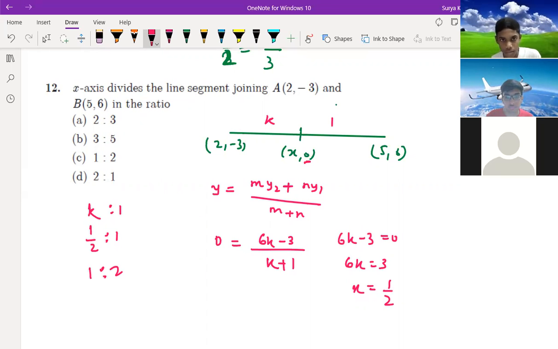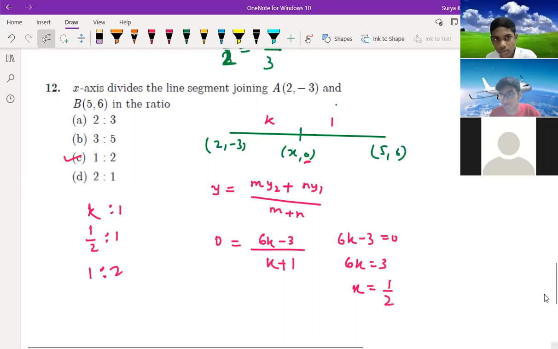Is your answer the same, or did you get 2 is to 1? 1 is to 2 only, right? So 1 is to 2, yeah. You got it, others? How to do? Okay. Teja and Chanchal, both are silent children. Okay.